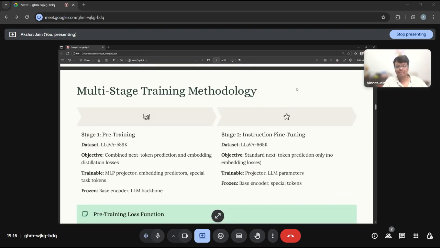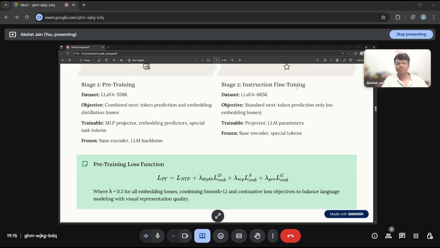What is the multi-stage training methodology that we have used? Stage one is pre-training. The dataset used is LLaVA 558K. The objective combines next token prediction and embedding distillation losses. Enabled are the MLP projector component, the embedding predictor component, and the special task tokens. Frozen are the base encoder and the LLM backbone. This stage teaches the model to build rich internal visual representation.